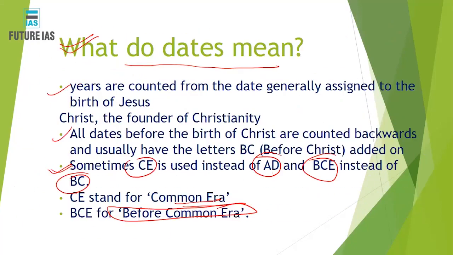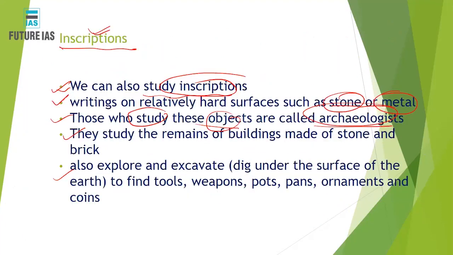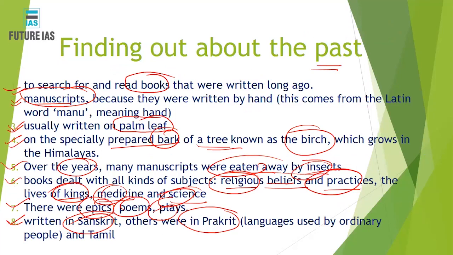So roughly, how would you understand the past? You can infer your past in two ways, either by reading manuscripts. Manuscript is a term which means hand, that means the scripts which are written by hand. The manuscripts are generally written on the leaves of a plant called the palm tree. So the palm leaves have been used for writing the manuscripts, or they are written on the bark of a birch plant.